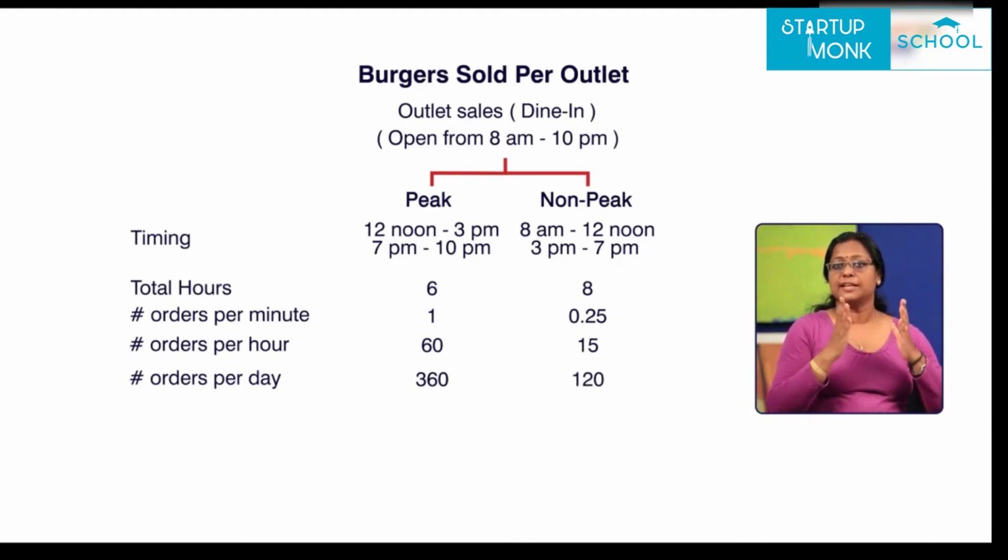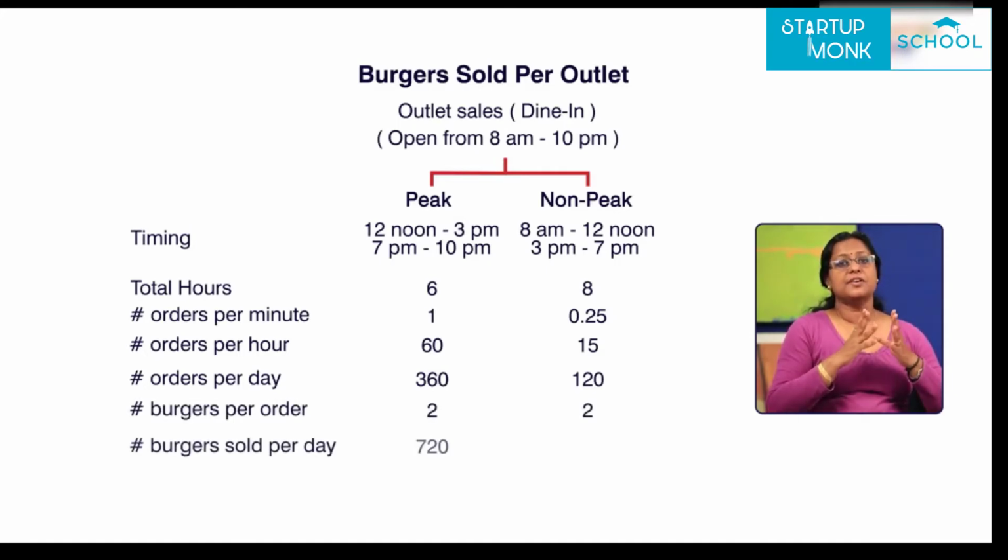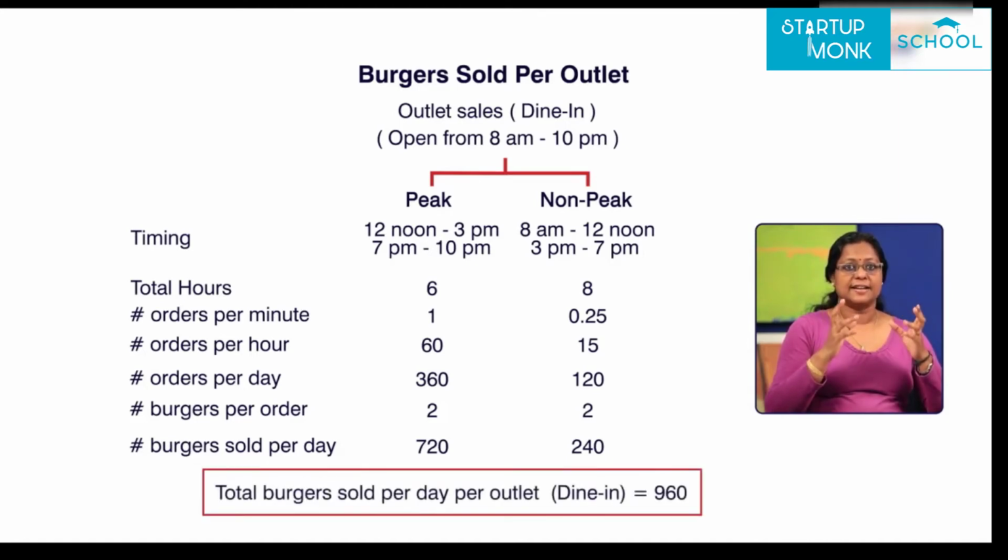Again, assuming that every order typically contains 2 burgers, this would give us 720 burgers sold during peak hours and 240 burgers sold during the non-peak hours. You arrive at this number by multiplying the number of orders by the number of burgers per order respectively. So in total we arrive at 960 burgers sold per day. These are the orders which are fulfilled by the outlet in one day, remember.